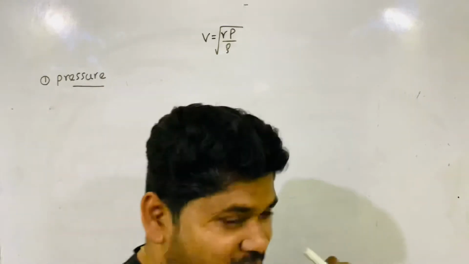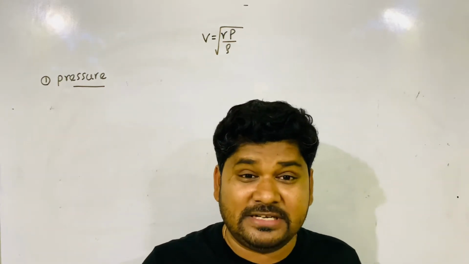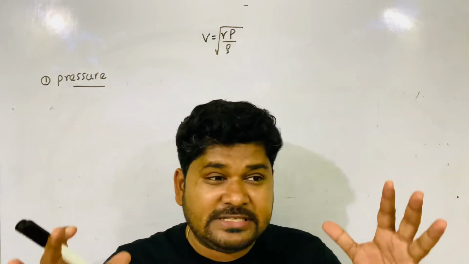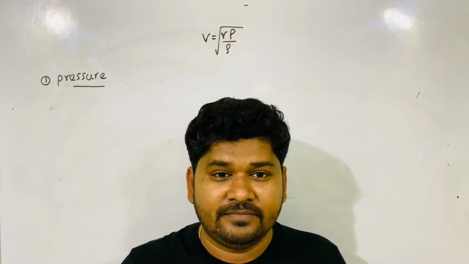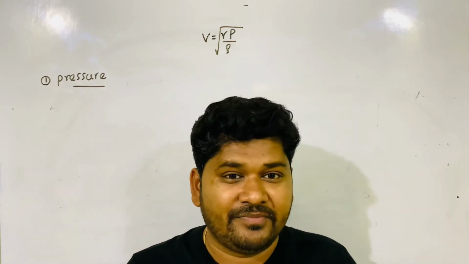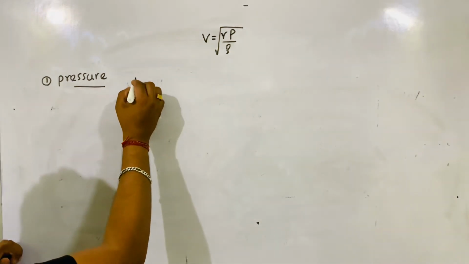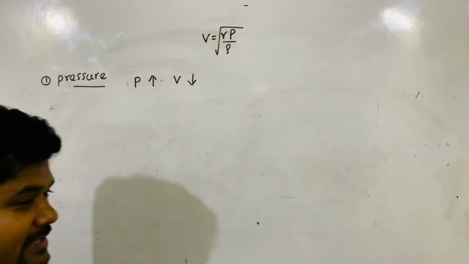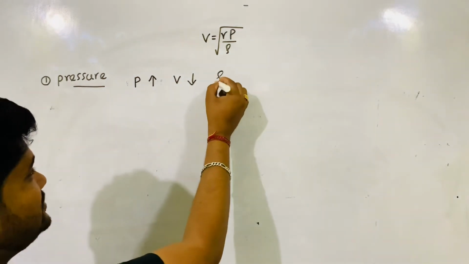Then the question comes to your mind, sir, what happened? Then how is velocity of sound in air affected by pressure? Now you see, when you increase the pressure of air, what happens to volume? When pressure increases, volume decreases. If volume decreases, density also increases.